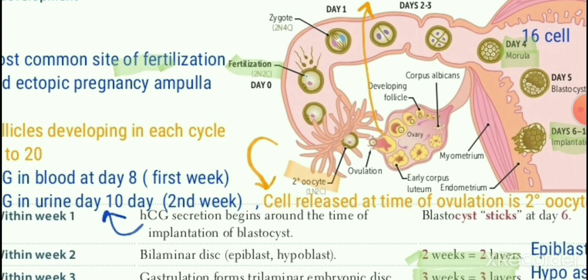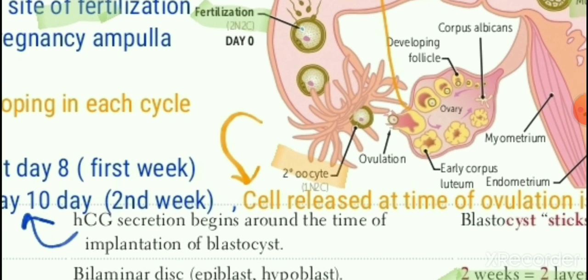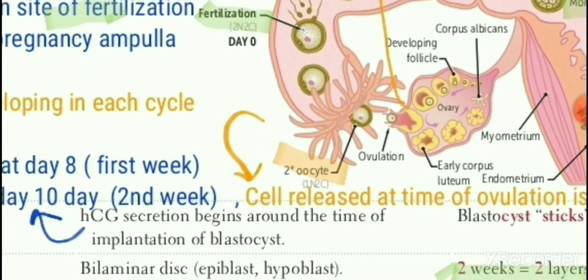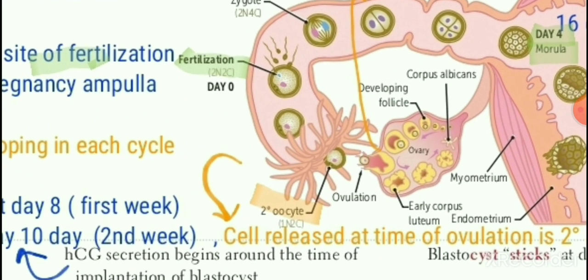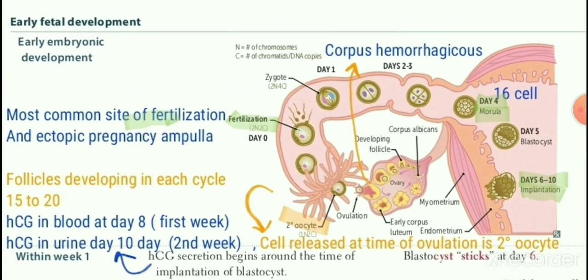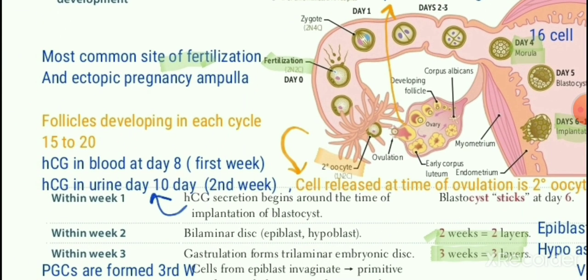So when the one is released, the egg is in the secondary oocyte stage. So the cell released at the time of ovulation is the secondary oocyte. That is the second MCQ. The third MCQ is after the ovulation, what remains behind is the hemorrhagic corpus. It is called corpus hemorrhagicus. I have added it here because the name was not written. This is the third MCQ.